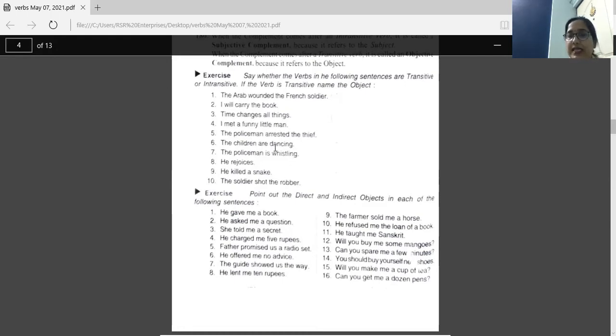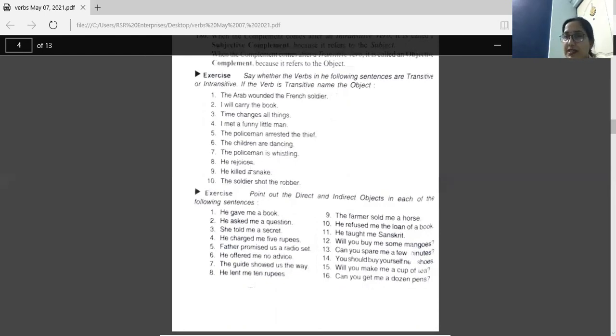The children are dancing. Children is the subject. The verb is are dancing. And it is getting completed here only. The meaning is clear. It's giving proper meaning, but we don't have any object after the verb are dancing. So this is intransitive. The policeman is whistling. Policeman is the subject, is whistling is the verb. And after this verb, we don't have any object. So this verb is an intransitive verb.